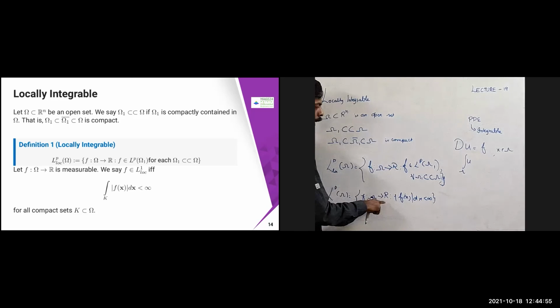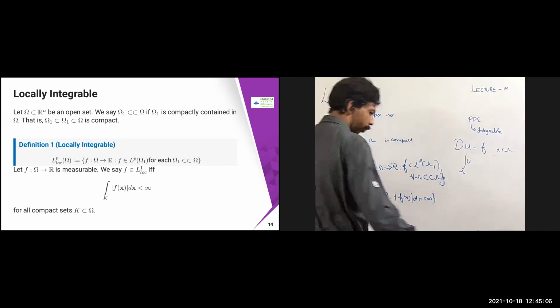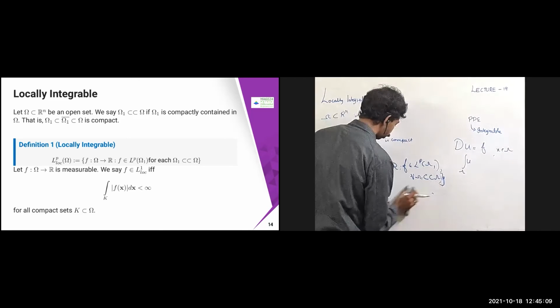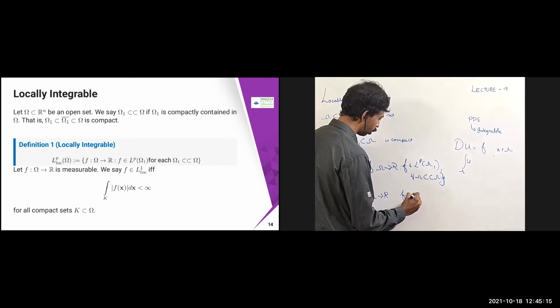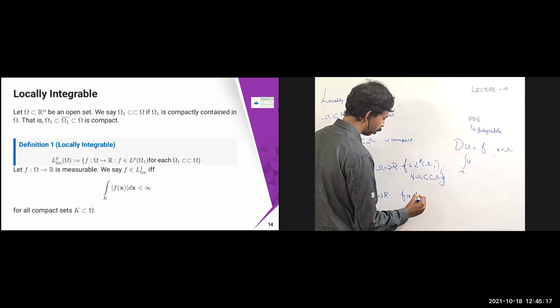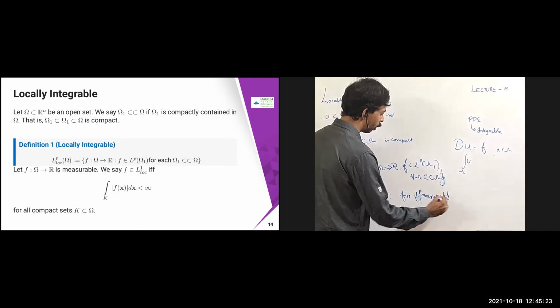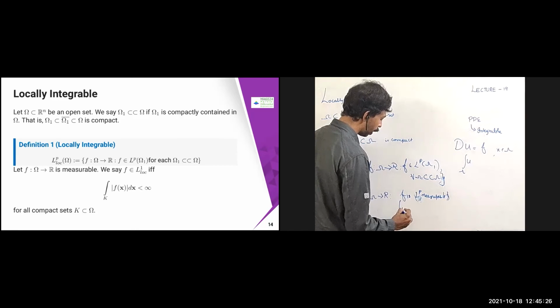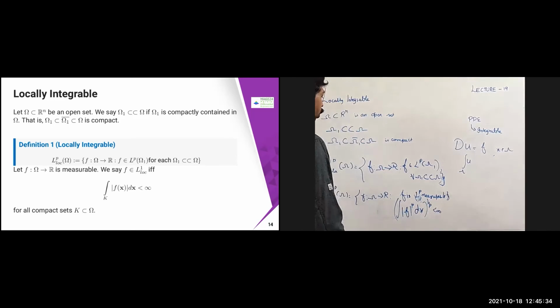So f from omega to R is measurable. F is LP measurable, that means the integral of |f|^p dx, whole power 1 by p, is less than infinity.